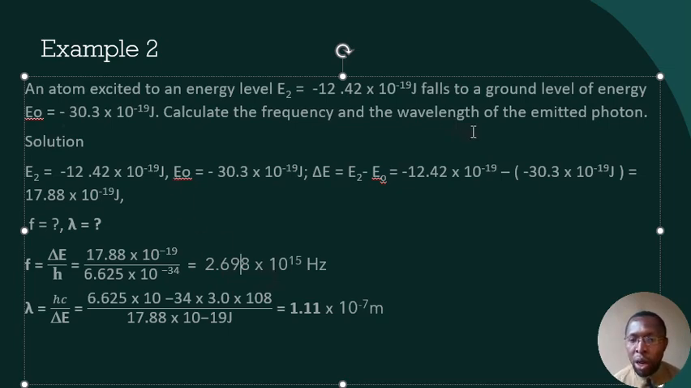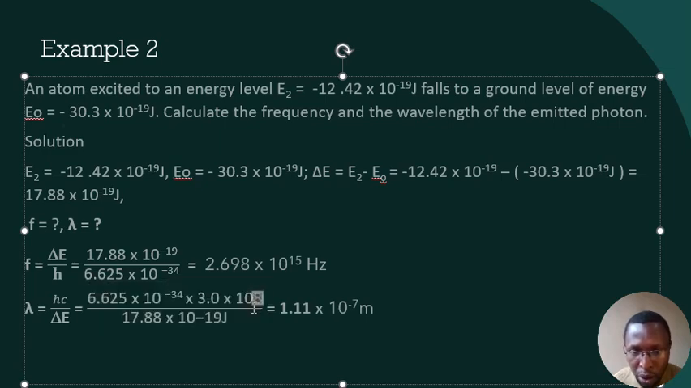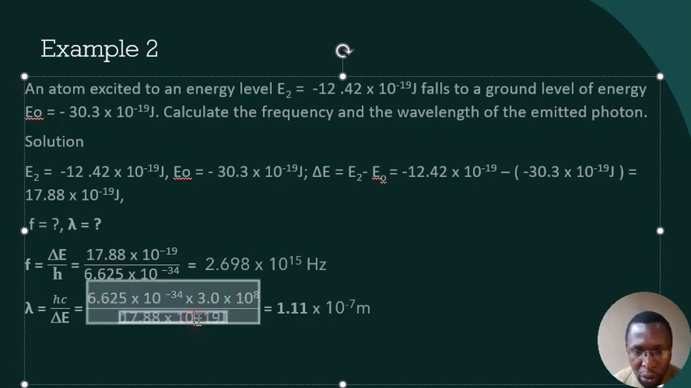The second part of the question says we calculate the wavelength. Wavelength by formula is hc over the change in energy level. When we substitute, h is a constant and c is also a constant, as we said in our first example. When we simplify this value, we get 1.11 times 10 to the power minus 7 meters. That's it, that will be the value of the wavelength.